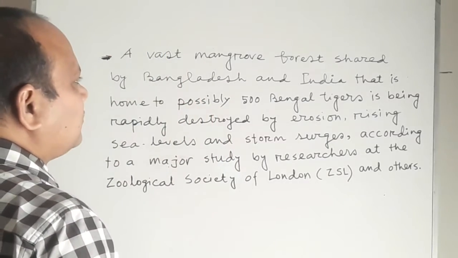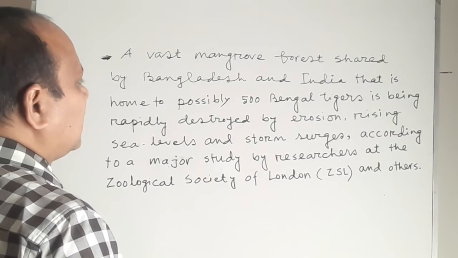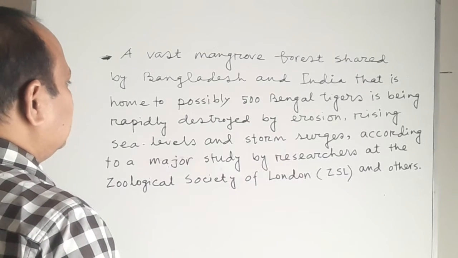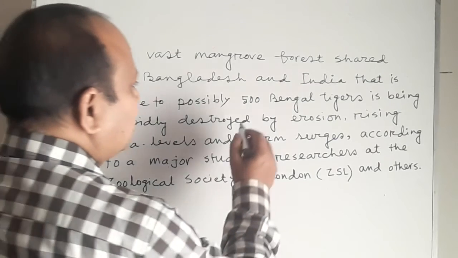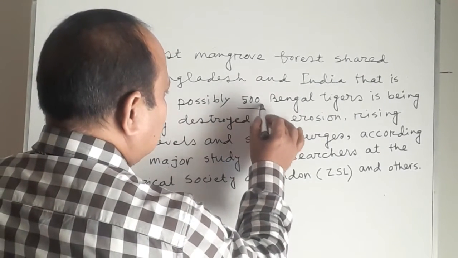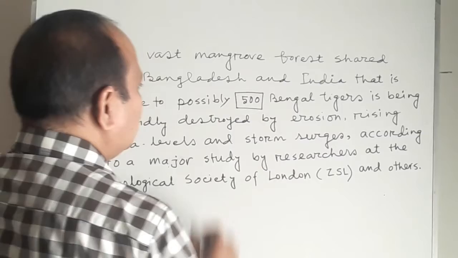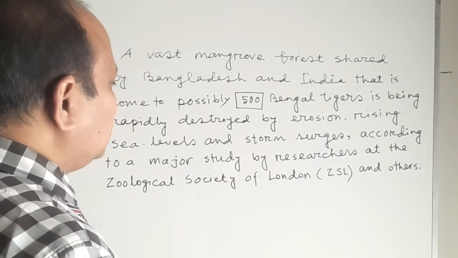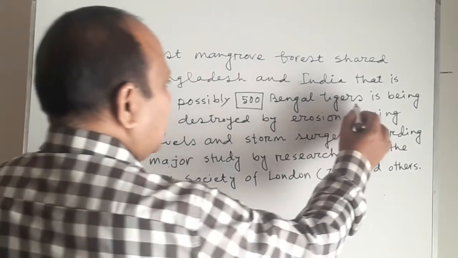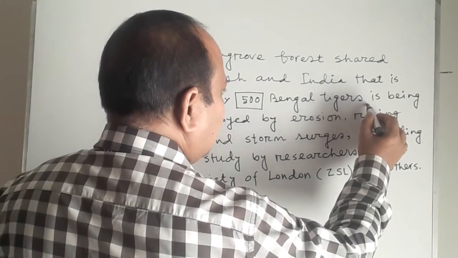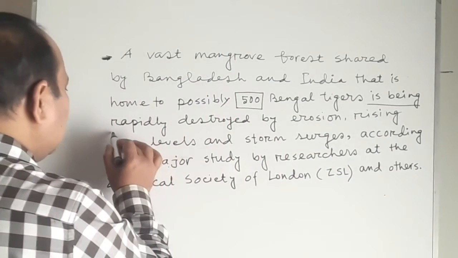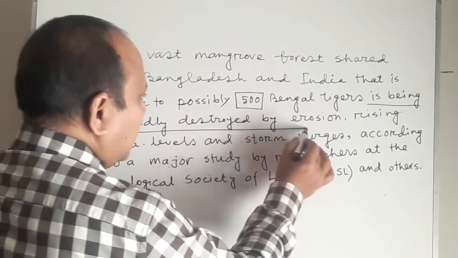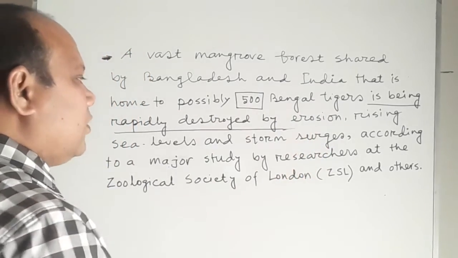A vast mangrove forest shared by Bangladesh and India that is home to possibly 500 Bengal tigers. So it's a home of Bengal tigers and the number is 500. But the irony of fate is it is being rapidly destroyed by how many causes?